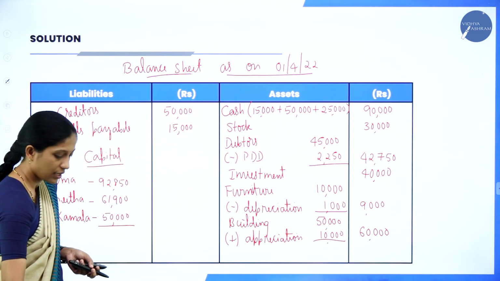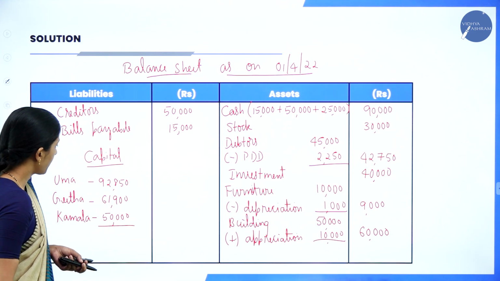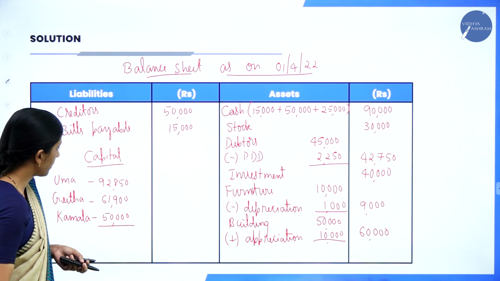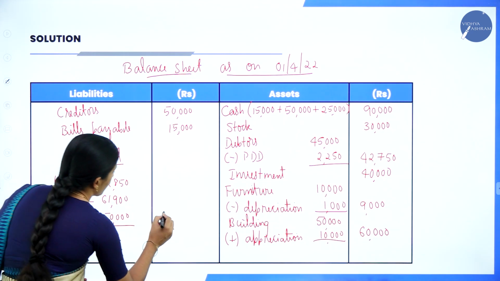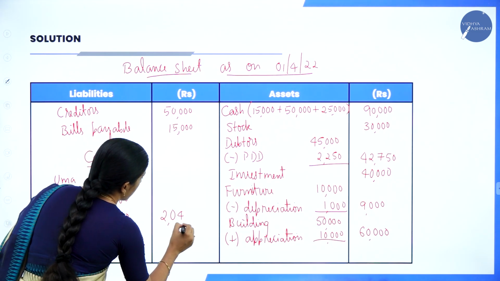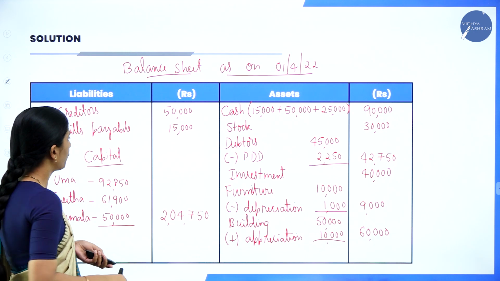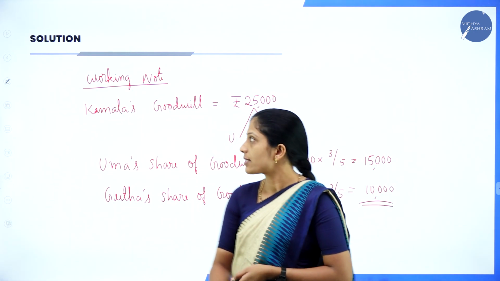So, it will be 92,850 plus 61,900 plus 50,000. So, it will be 2,04,750. Now, let us see whether we have recorded all the adjustments twice.